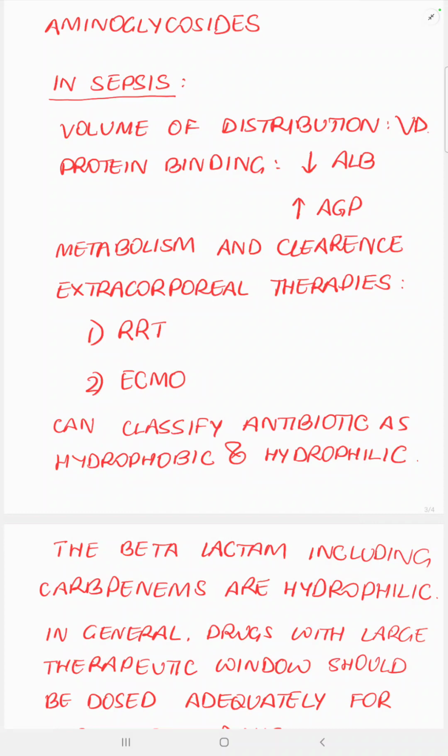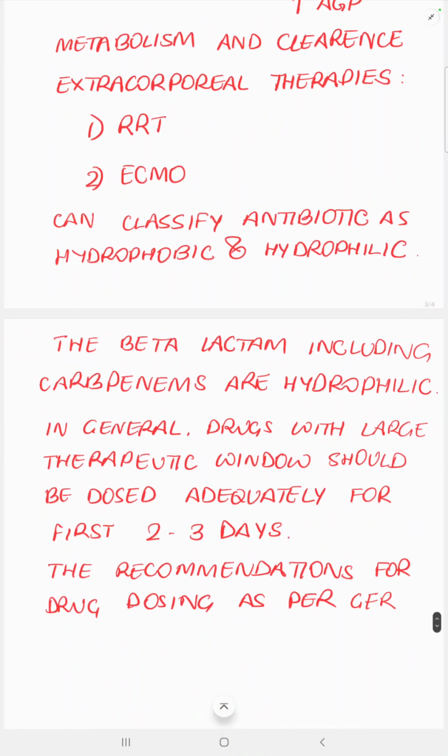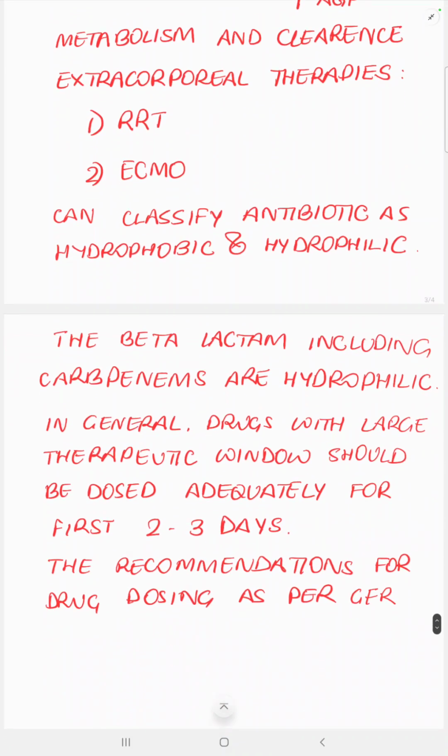One way of knowing how to dose our drugs in sepsis could be to look at the antibiotics as hydrophobic and hydrophilic. So hydrophilic drugs are very soluble, but they do not concentrate as much intracellularly because they cannot cross the cell membrane, and their distribution increases significantly in sepsis. So the volume of distribution of hydrophilic drugs is much higher in sepsis. And the classical example of these are beta-lactam drugs. So you generally tend to dose on the higher side. The beta-lactams, including carbapenems, are hydrophilic.